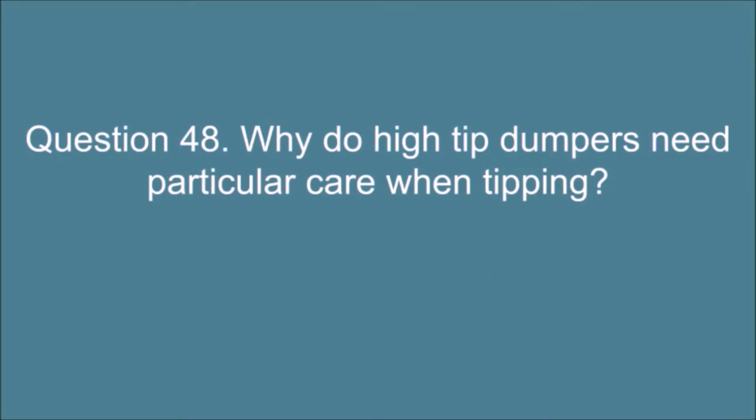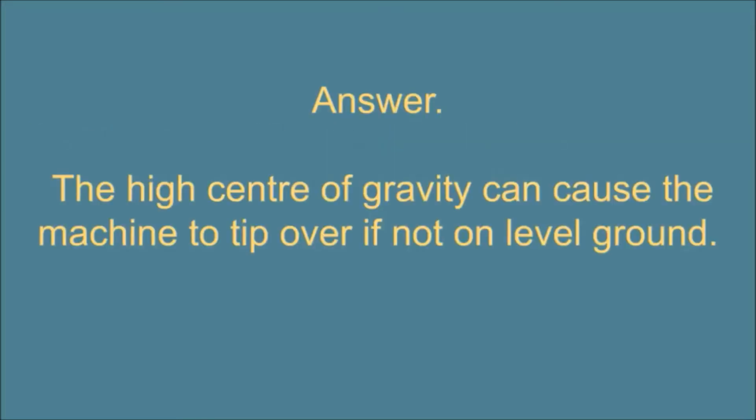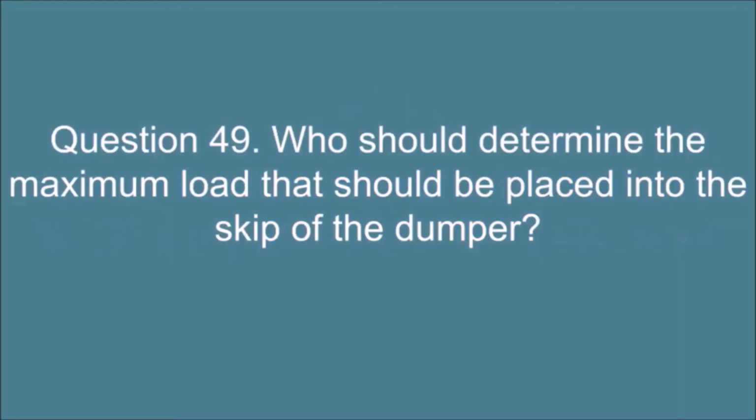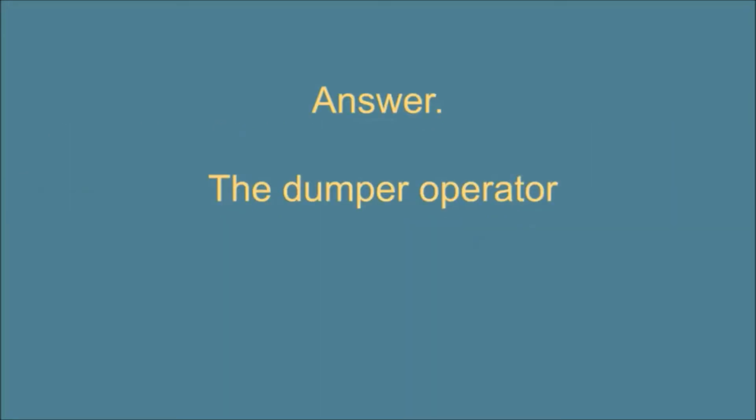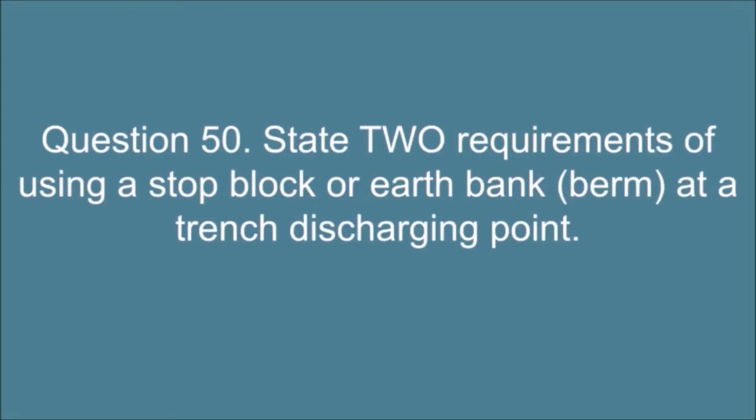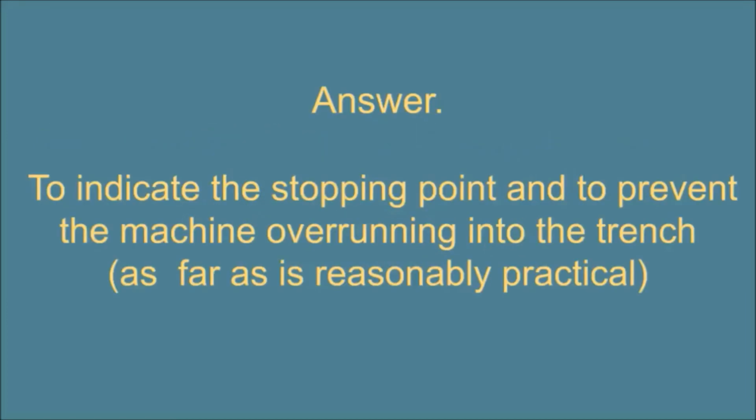Question 48. Why do high-tip dumpers need particular care when tipping? Answer: the high center of gravity can cause the machine to tip over if not on level ground. Question 49. Who should determine the maximum load that should be placed into the skip of the dumper? Answer: the dumper operator. Question 50. State 2 requirements of using a stop block or earth bank, berm, at a trench discharging point. Answer: to indicate the stopping point and to prevent the machine overrunning into the trench, as far as is reasonably practical.